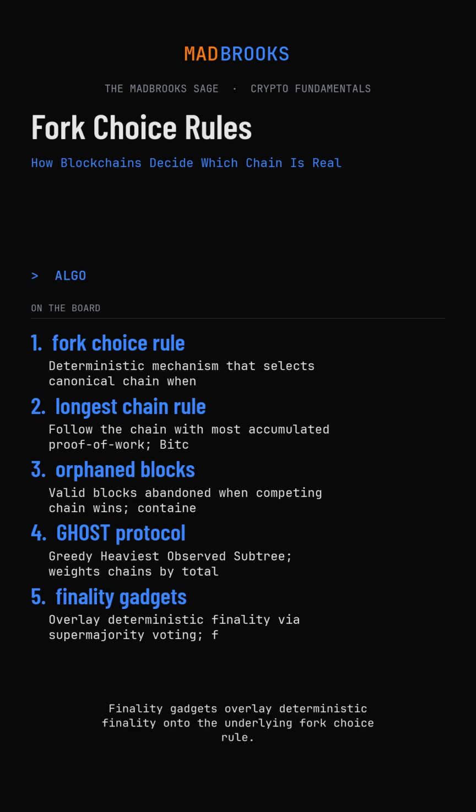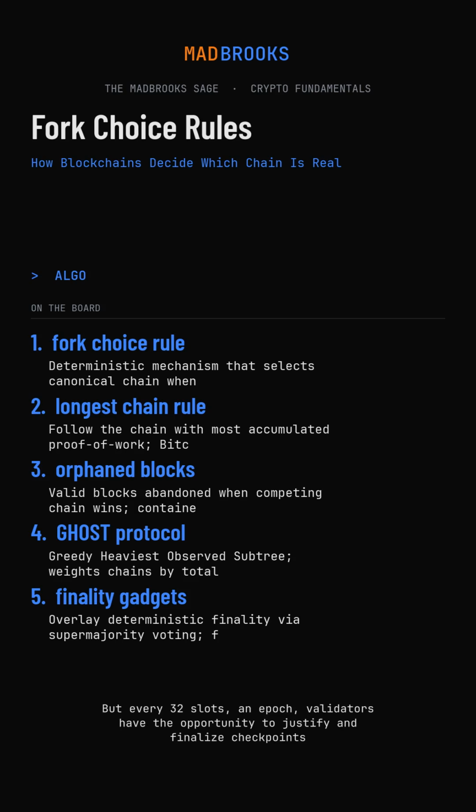Finality gadgets overlay deterministic finality onto the underlying fork choice rule. In Ethereum's current Gasper consensus, the fork choice operates continuously via LMD Ghost, latest message-driven Ghost, where validators attest to their head block each slot.